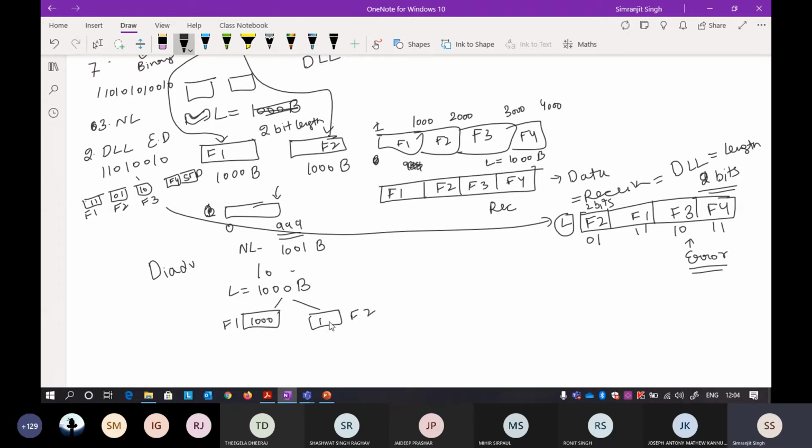But you cannot take just 1 byte in another frame, because I already said the length is fixed. So how do we solve this problem?